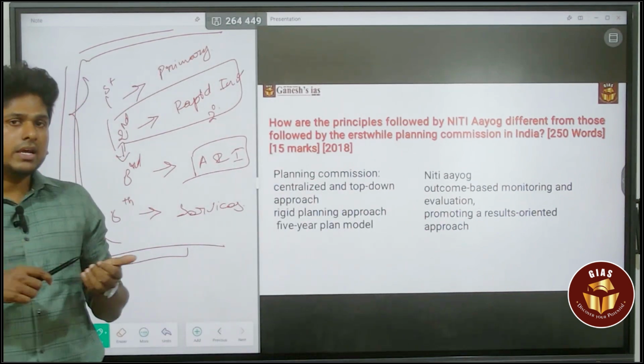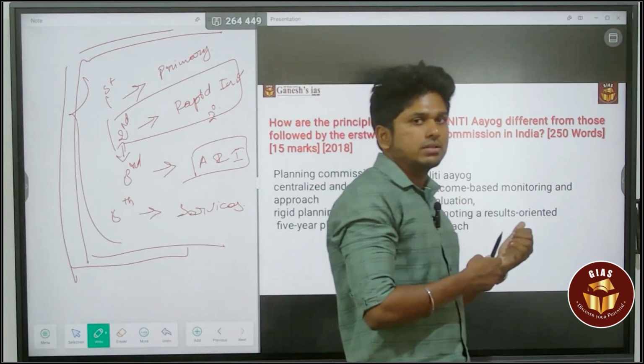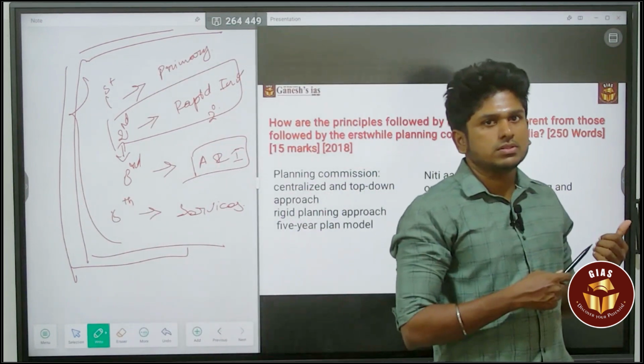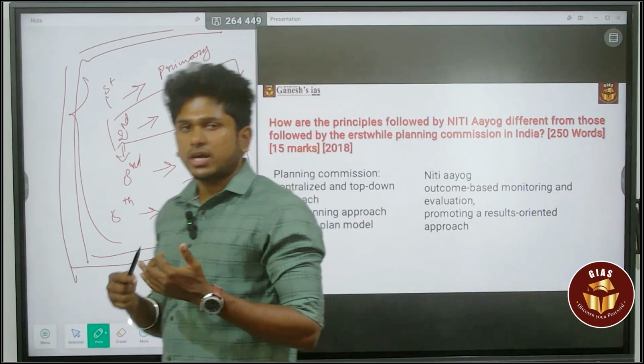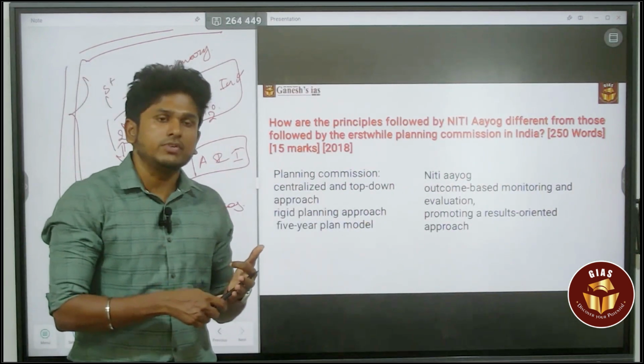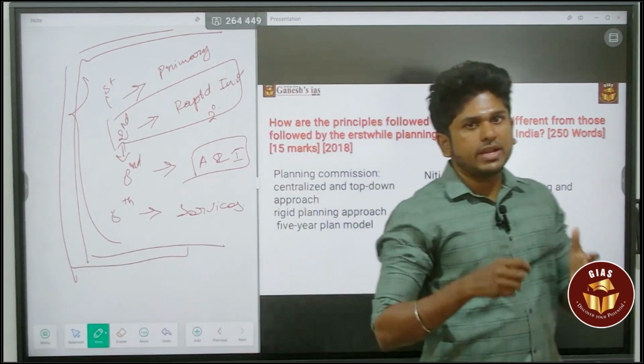So it is an indirect way of creating accountability towards the government, which Niti Aayog is doing. So the principles are transparency, accountability, and then objectivity, which means making plans based on factual data or evidence.